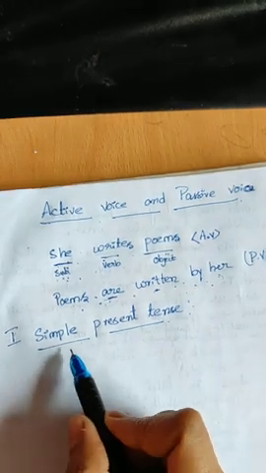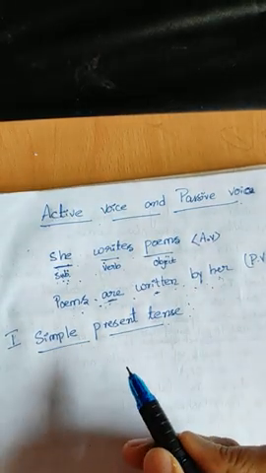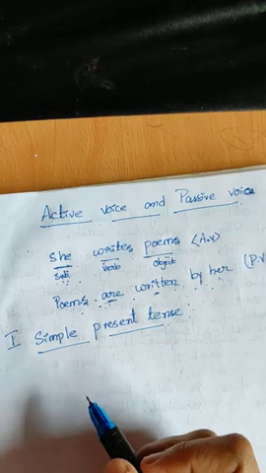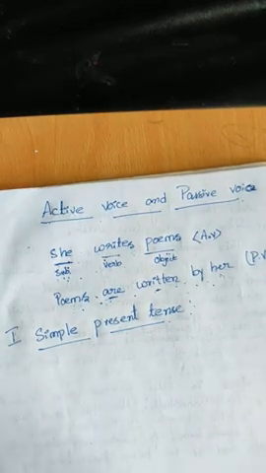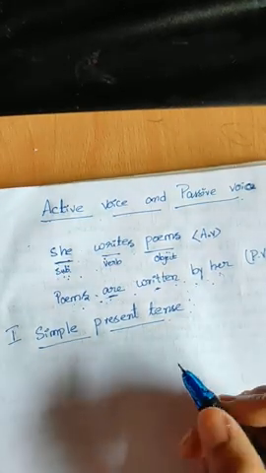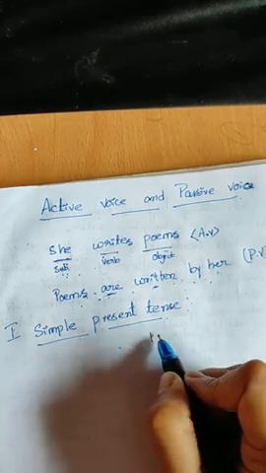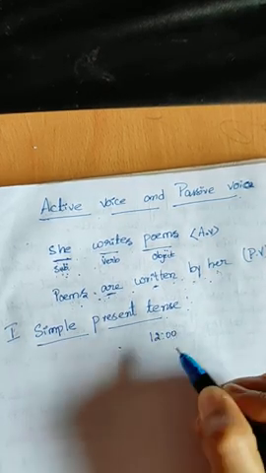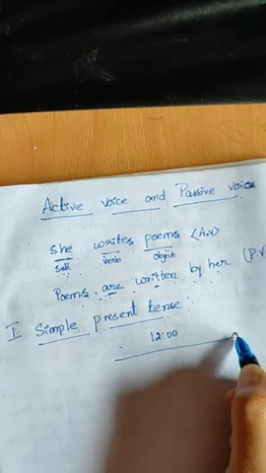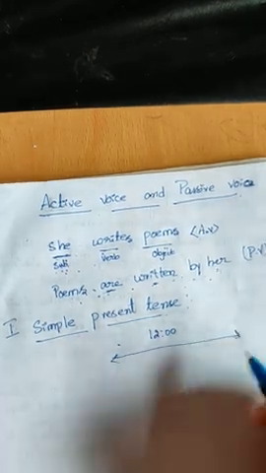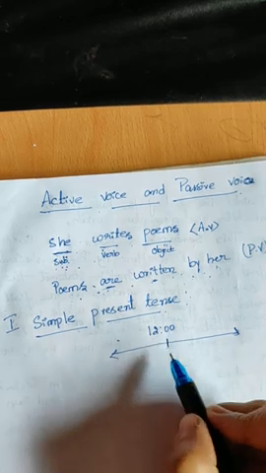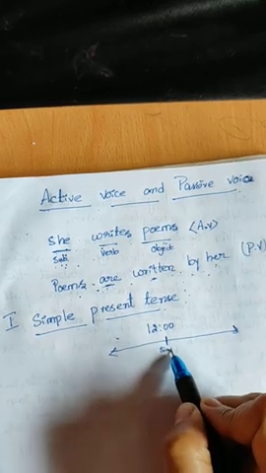First we will start the active voice and passive voice by learning simple present tense. Okay, I'll explain what is the simple present tense. We know the simple present tense means the action currently happening now at a particular time. For example, imagine now the time is 12 o'clock. If we take this as the timeline, this exact time is simple present tense.